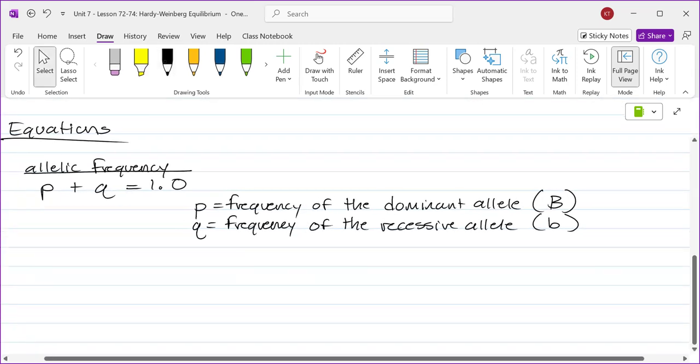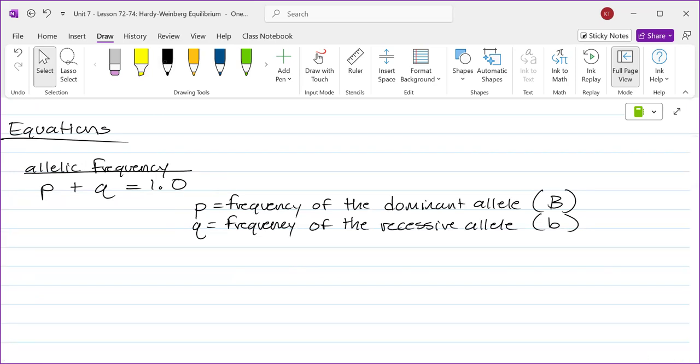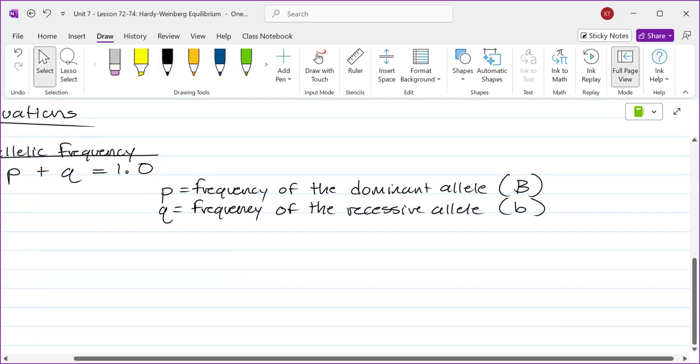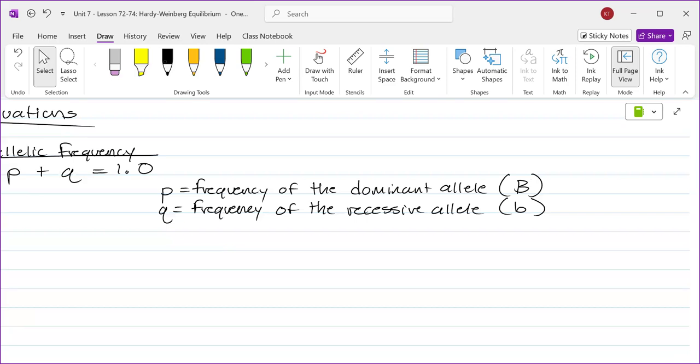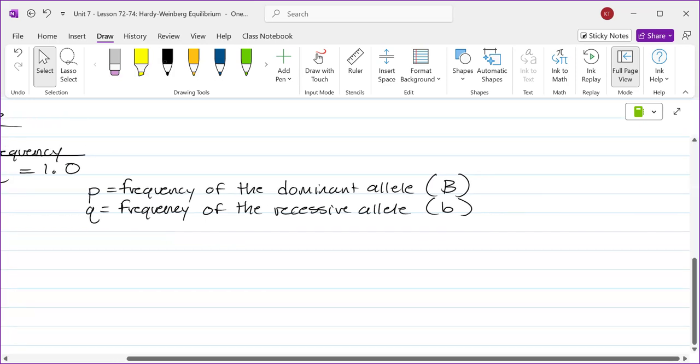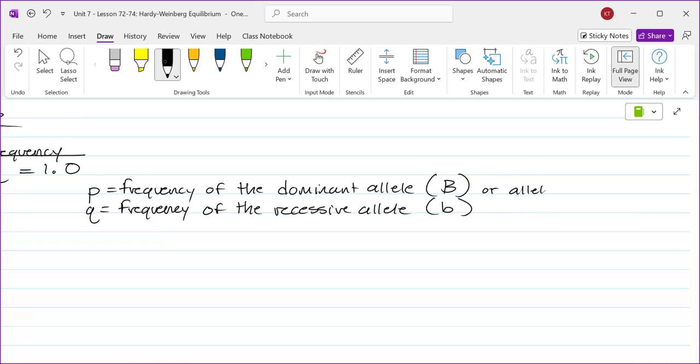Now, someone last period brought up a great point. And I got to tell all my morning classes this. She said, Mr. Thorson, what if you're dealing with a codominant trait and there's not a dominant form and a recessive form? It's a great question. So in that case, the dominant allele, or p, can also mean allele number 1. That's it, just allele 1. And the frequency of the q is the frequency of the recessive allele, or allele number 2.